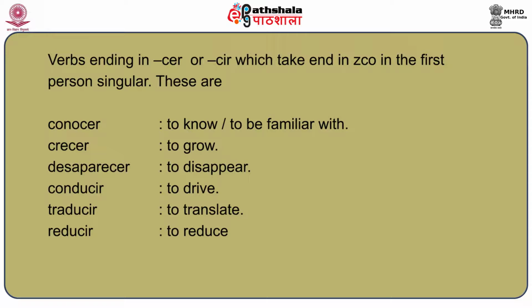Other verbs are crecer, which means to grow, desaparecer, which means to disappear, conducir, which means to drive, traducir, which means to translate, and reducir, which means to reduce. Here you can see that the first three verbs I mentioned end with cer, and the last three end with cir.